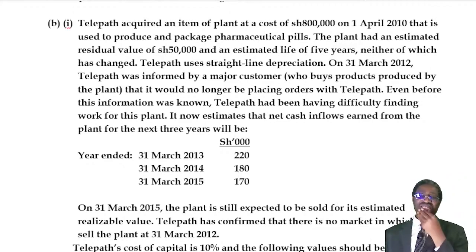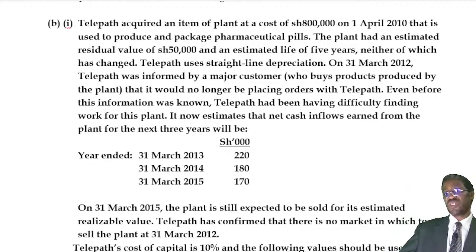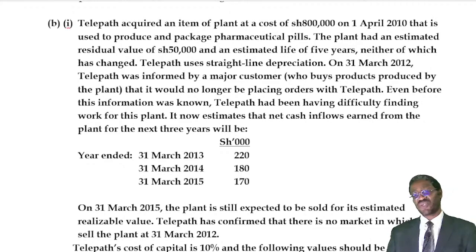We are told that we are projecting that we shall receive 220 by end of 31st March 2013, 180 in 2014, and 170 in 2015. Next paragraph.